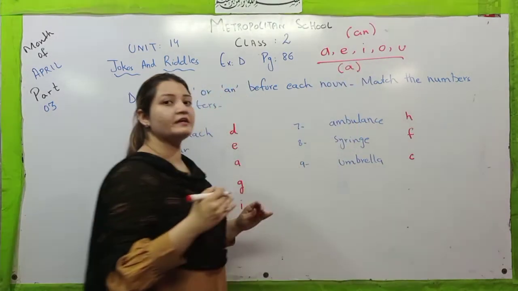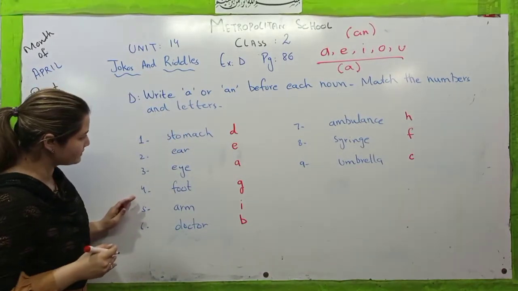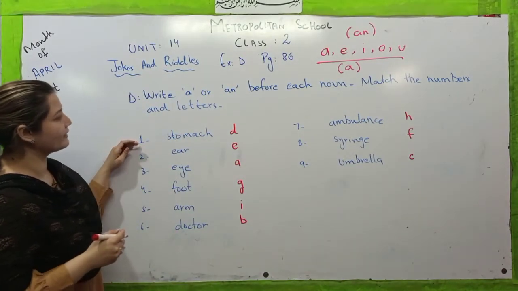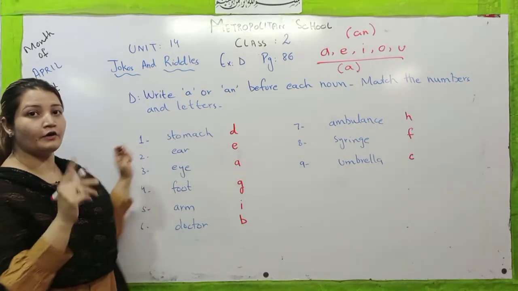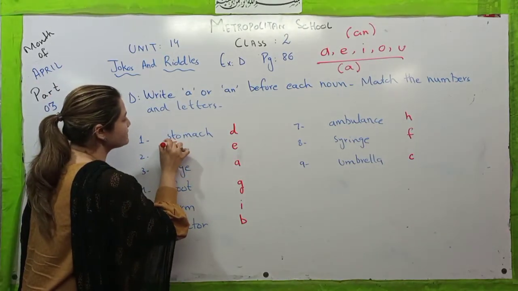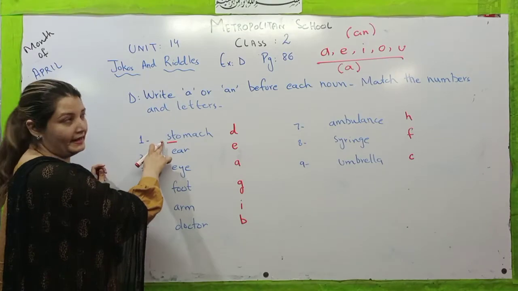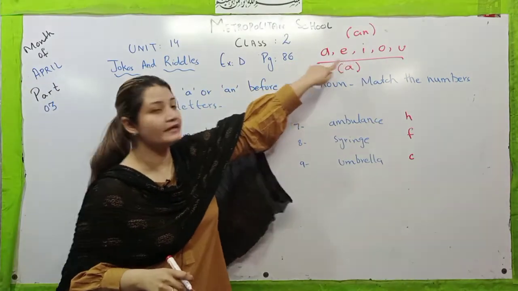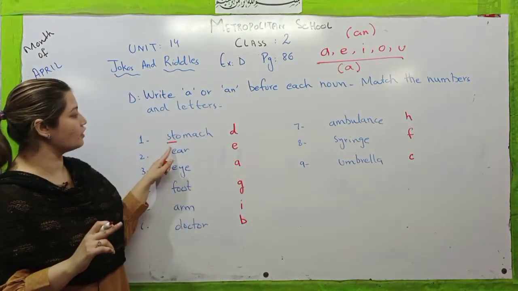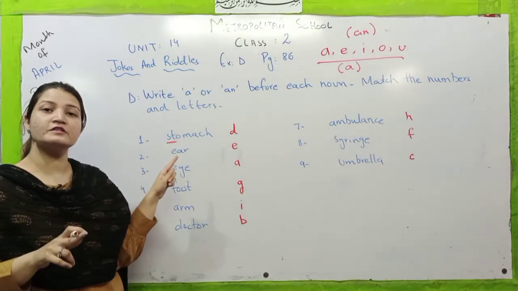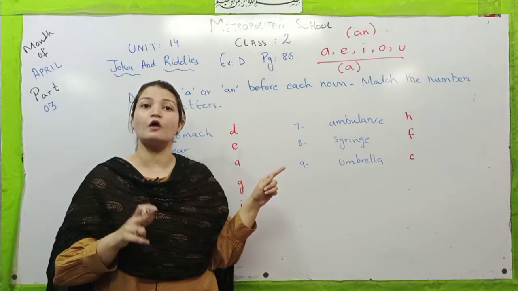You will understand it more nicely when we do this exercise. The first word given here is stomach. Now you will see that the first letter is S. Can you find S in these vowels? No. So this is not a vowel, and when the letter is not a vowel, the letter is a consonant.